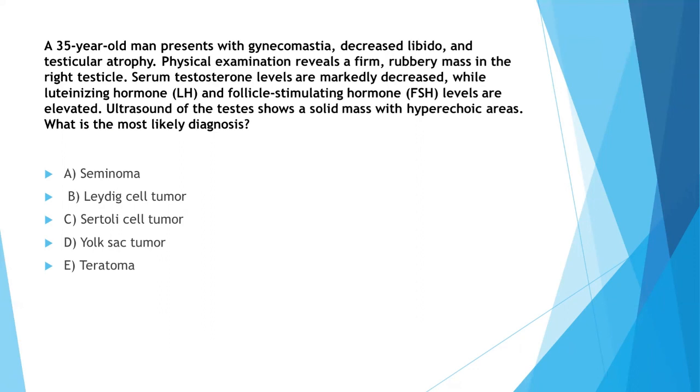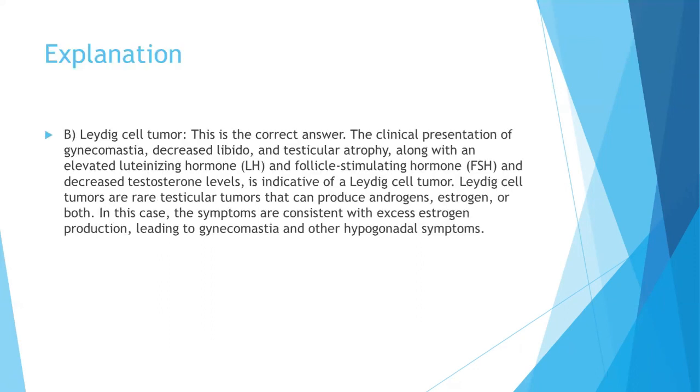The diagnosis should be seminoma, Leydig cell tumor, Sertoli cell tumor, yolk sac tumor, or teratoma. Leydig cell tumor. The clinical presentation of gynecomastia, decreased libido, and testicular atrophy, along with elevated luteinizing hormone and follicle-stimulating hormone and decreased testosterone level, is indicative of a Leydig cell tumor. Leydig cell tumors are rare testicular tumors that can produce androgen, estrogen, or both. In this case, the symptoms are consistent with excess estrogen production, leading to gynecomastia and other hypogonadal symptoms.